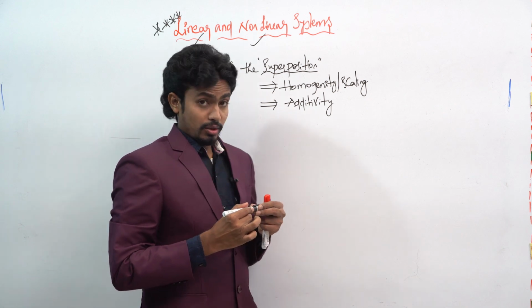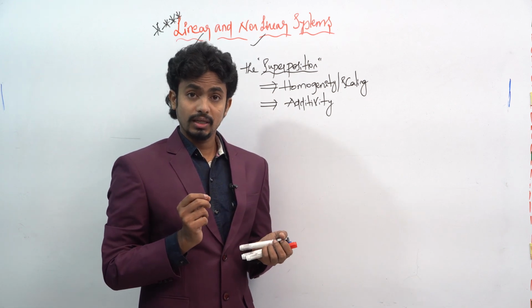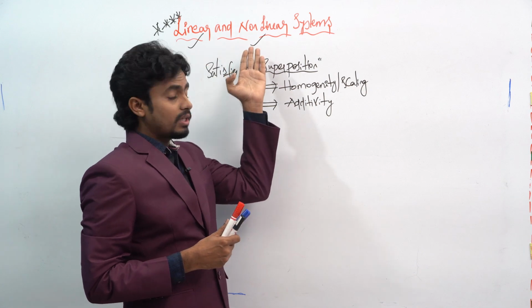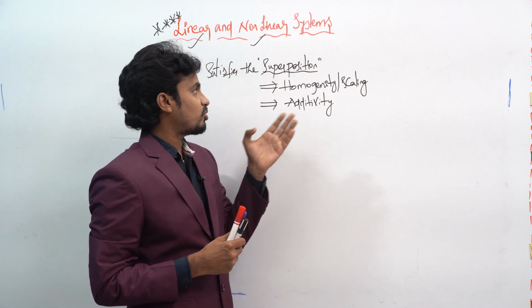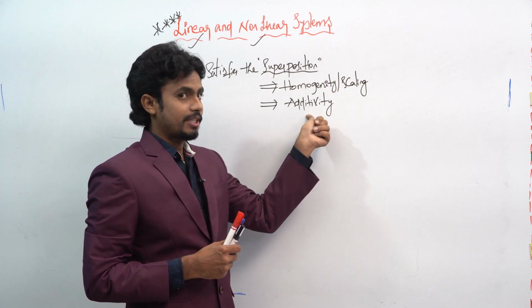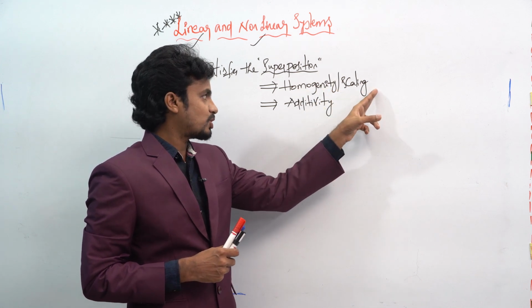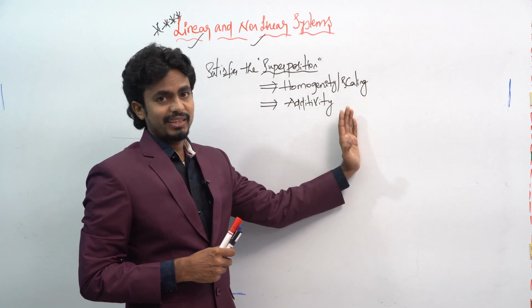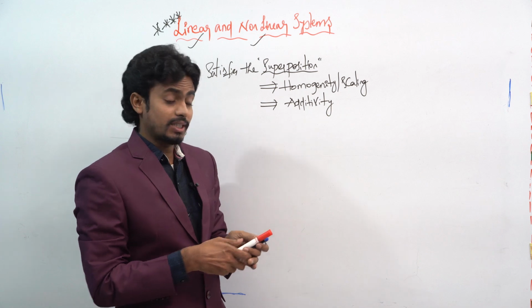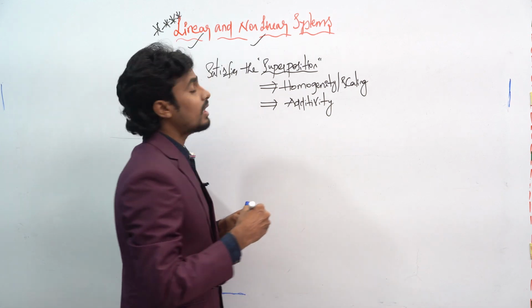If you want to apply this to linear or non-linear questions, the system must satisfy homogeneity or scaling and additivity. If any one is wrong, then the type of system is said to be a non-linear system. If both are satisfied, then the type of system is said to be a linear system.